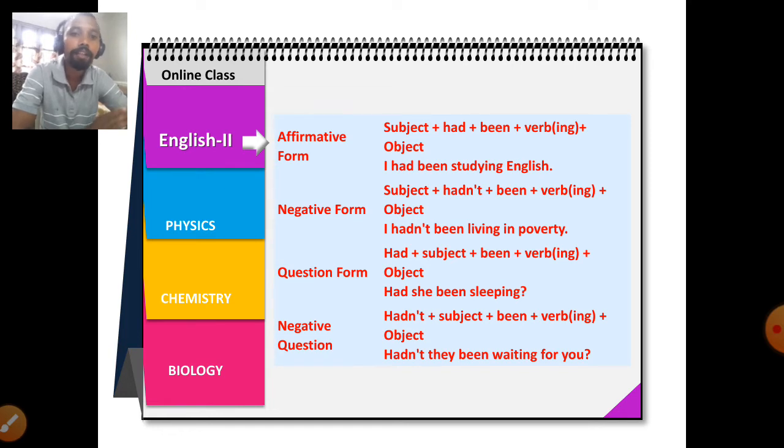And the last one is negative questioning. The formation is hadn't plus subject plus been plus verb 1 plus ing plus object. One example is given: hadn't they been waiting for you? So these are the formations for past perfect continuous tense. Now let's see the rules of past perfect continuous tense.